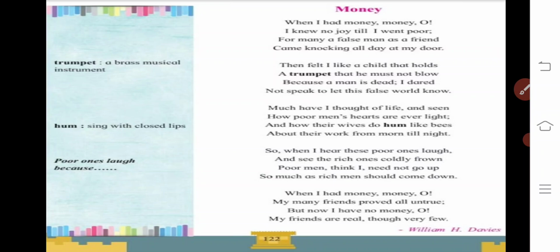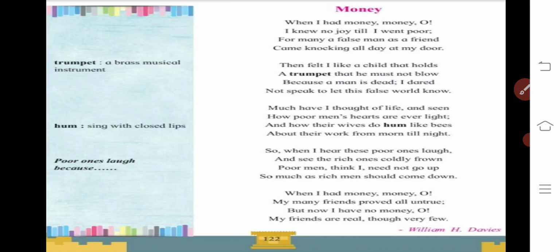So obviously, a number of people could be there who were actually false at heart, and they didn't care about your emotions. They are only looking at your money and wanted to become your friend. And hence, each new day, they are knocking at your door and meeting you and saying, like a frog, that we are the friends.